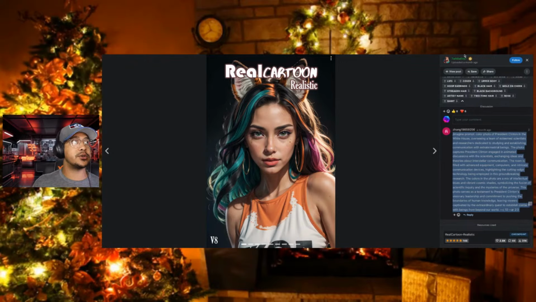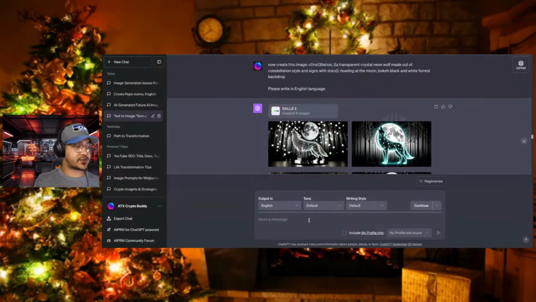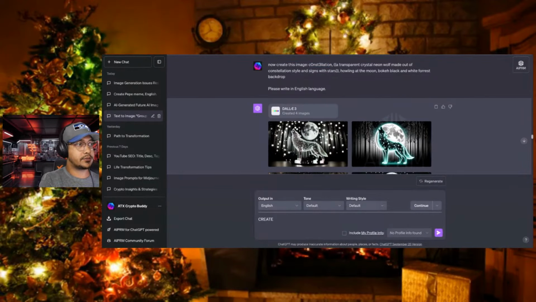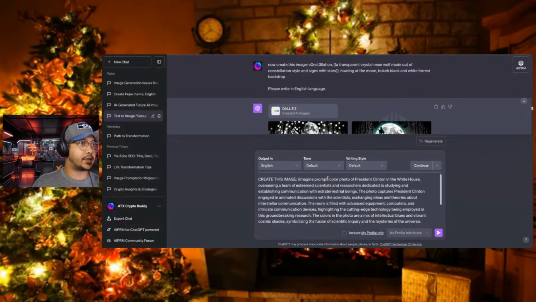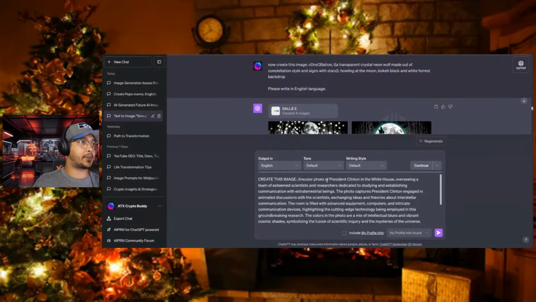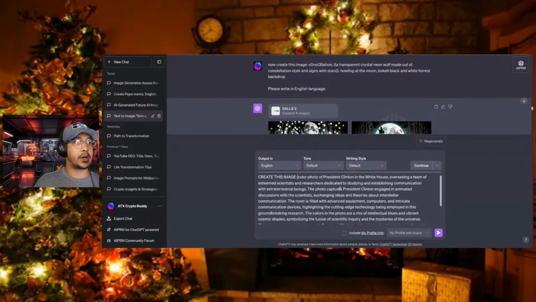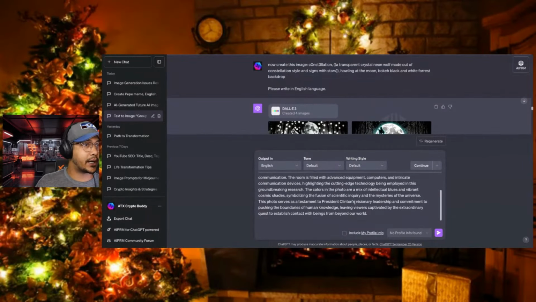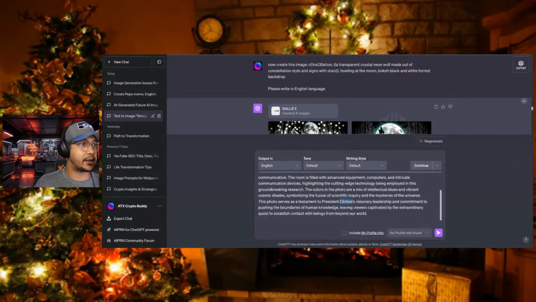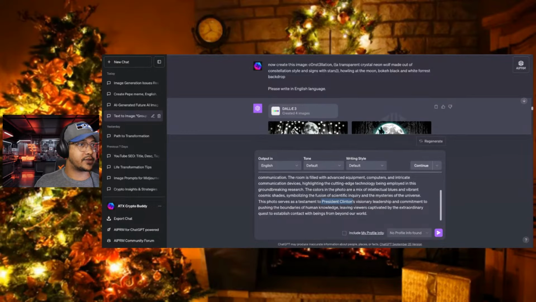And if I wanted to, I can go back into ChatGPT and say, create this image. Now, I do want to get rid of some of the extra stuff. The AR 2:3, I don't really care about that. I don't need this whole imagine prompt because I'm not typing it in Midjourney. But I will pull up this exact same thing in Midjourney. It's probably not going to make sense if I have Clinton or anything on there, so let me take out some of this stuff.